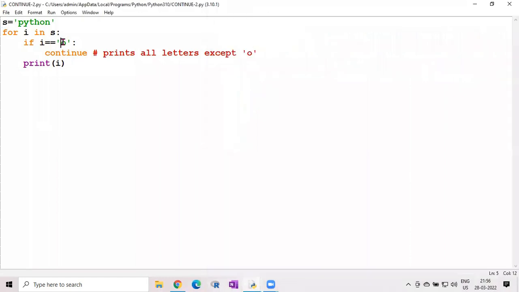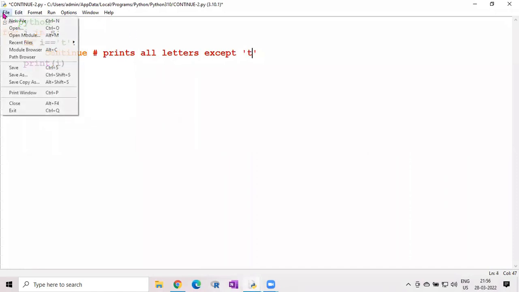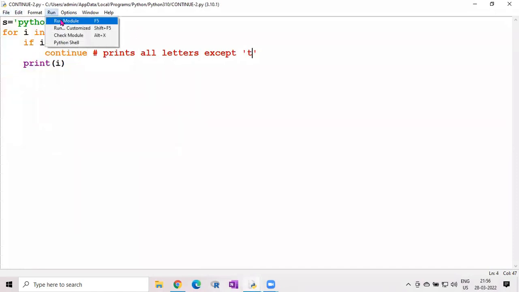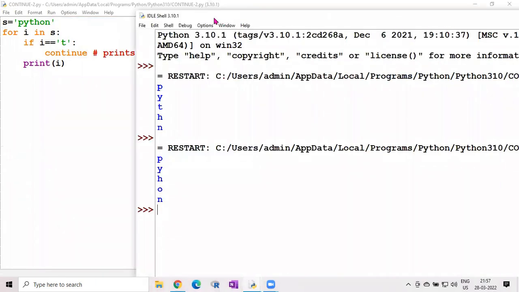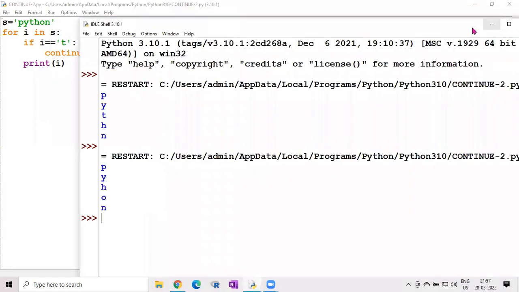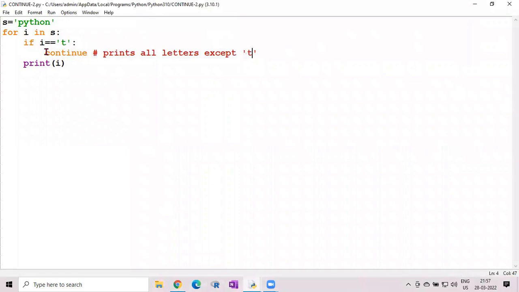For example, if you want to change the character, now if you want to skip t, you can give a small t. So if i equal to 't', then it prints all except the letter t. Now run and check the output. Here you can see at the bottom, PY, now t is skipped, and the remaining HON. Like that, you can print characters also by using the continue statement. Whatever comes after the continue statement in that iteration can be skipped. So that is the use of the continue statement.